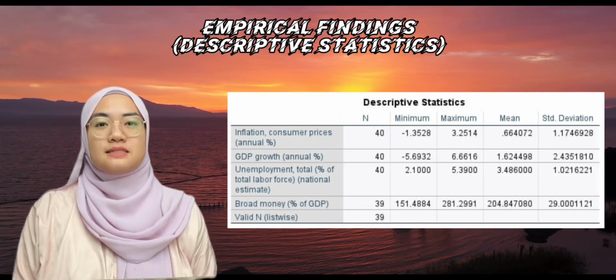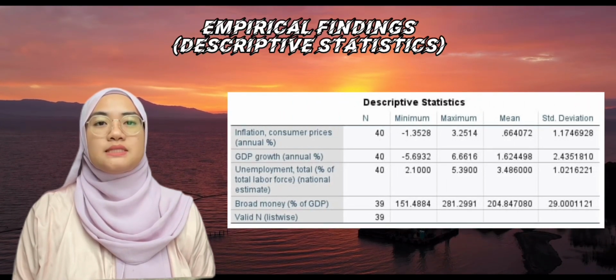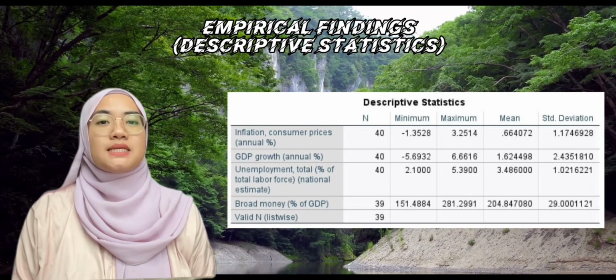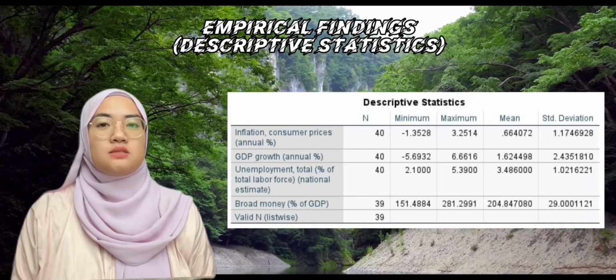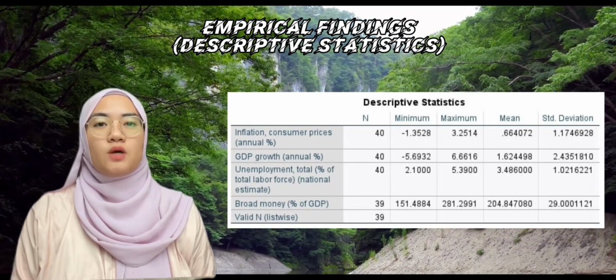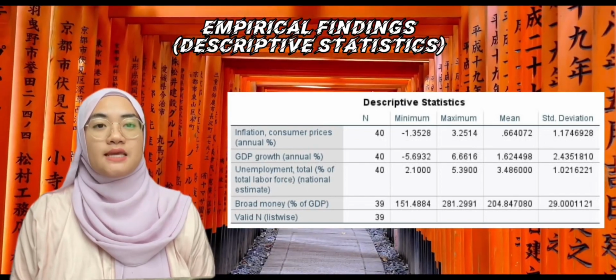For descriptive statistics, the minimum number is negative 5.6932 under GDP growth, while the maximum was affected by the broad money, which is 281.2991. Broad money also has the highest mean and standard deviation.